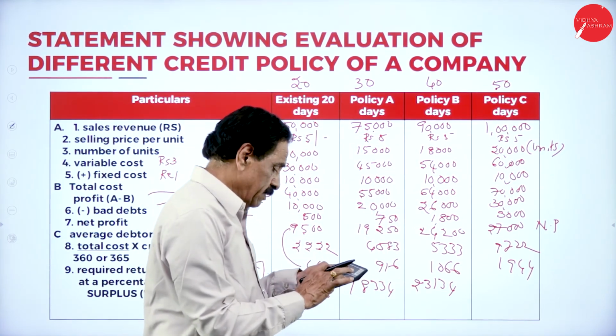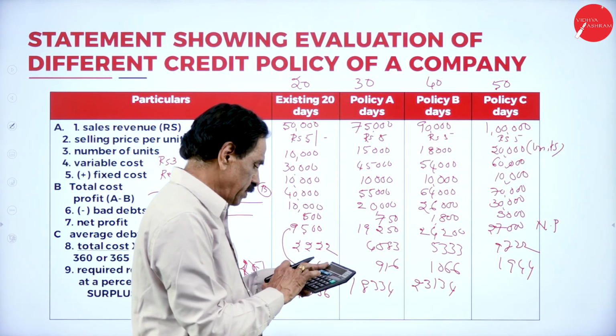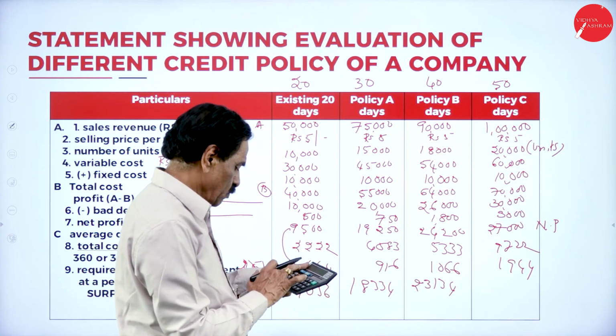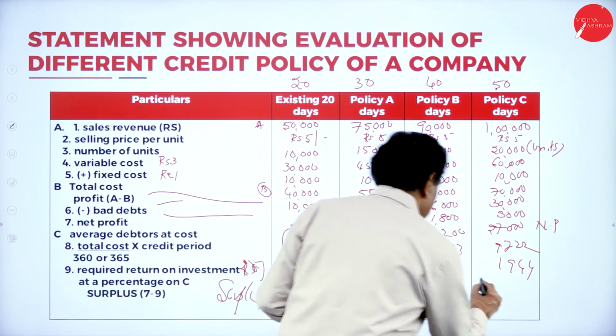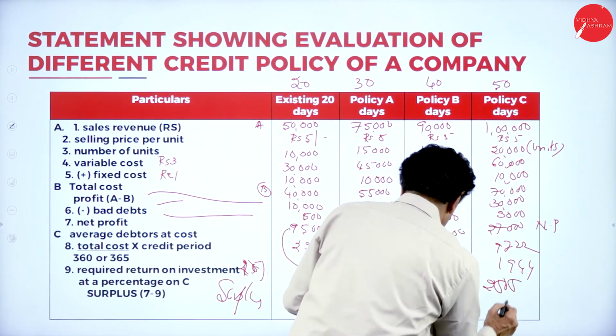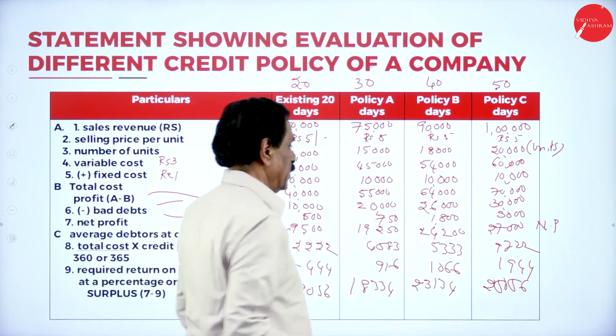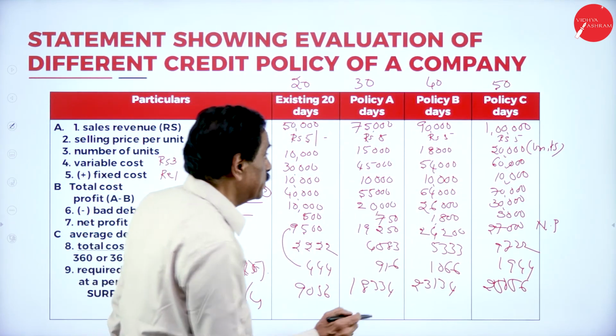Then 27,000 minus 1,944, 25,056. So this is your surplus.